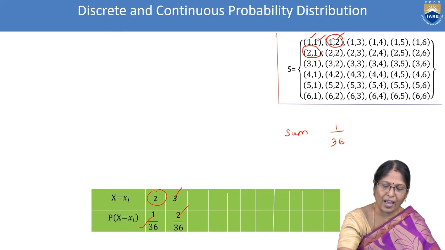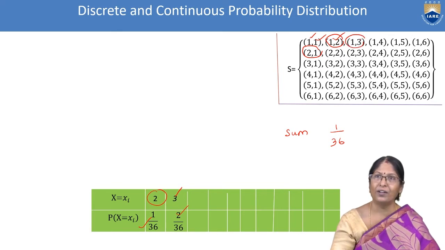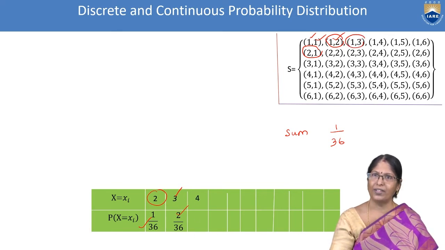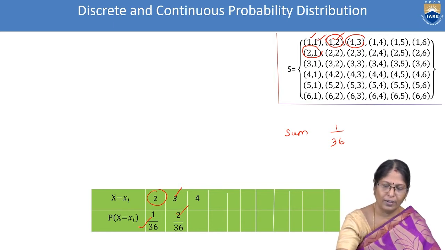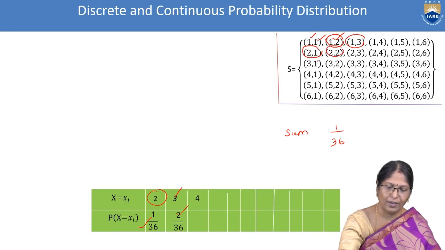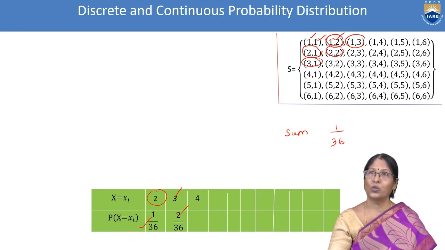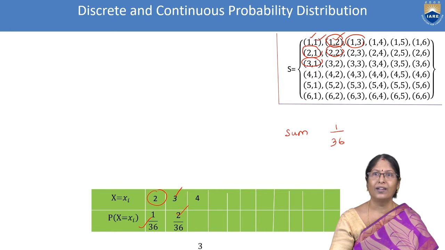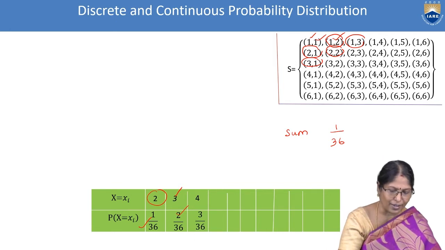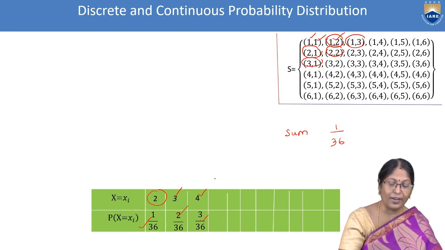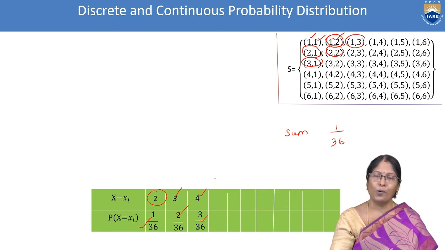Next, this adding, what we are going to get? 4. We can see it. So 4, how many possibilities are there? Here 1, here 1, here 1. So total how many possibilities? 3 possibilities. That is the reason when it is 4, the probability of 4 is 3 by 36.